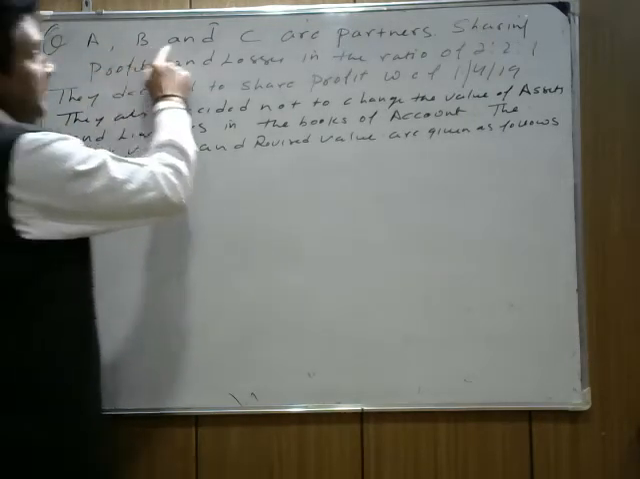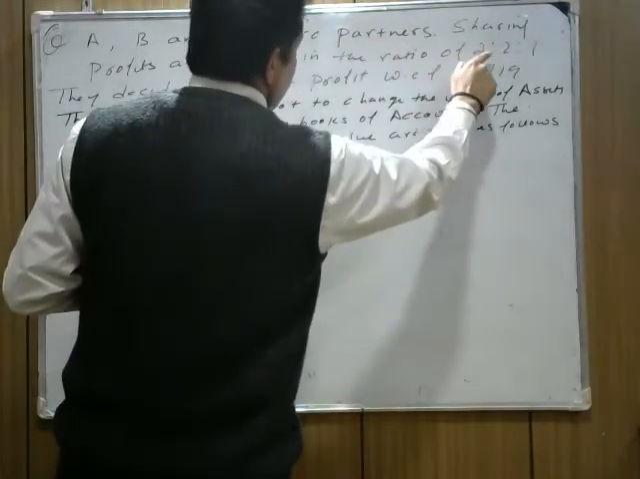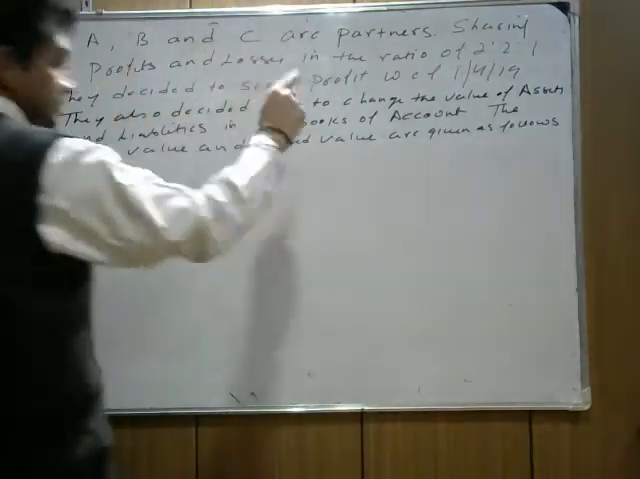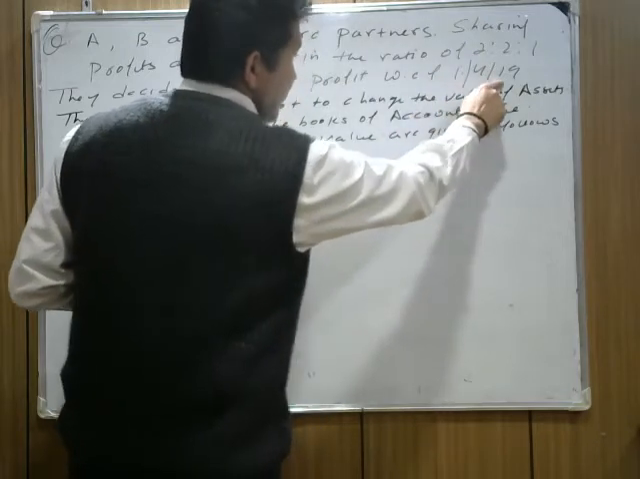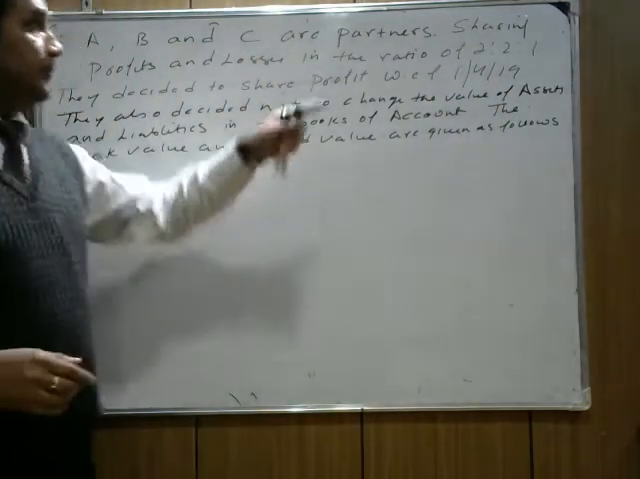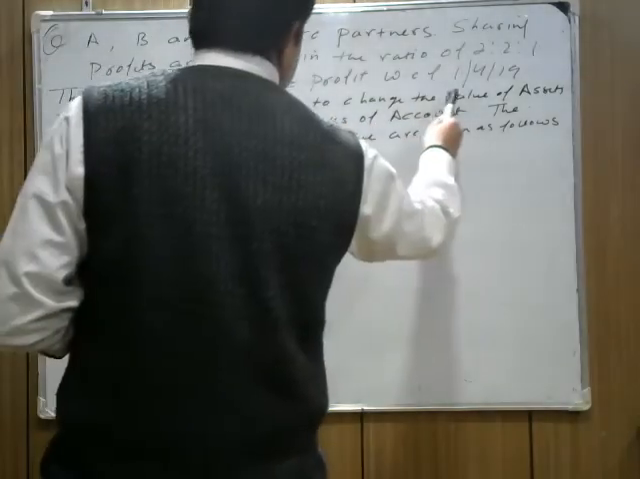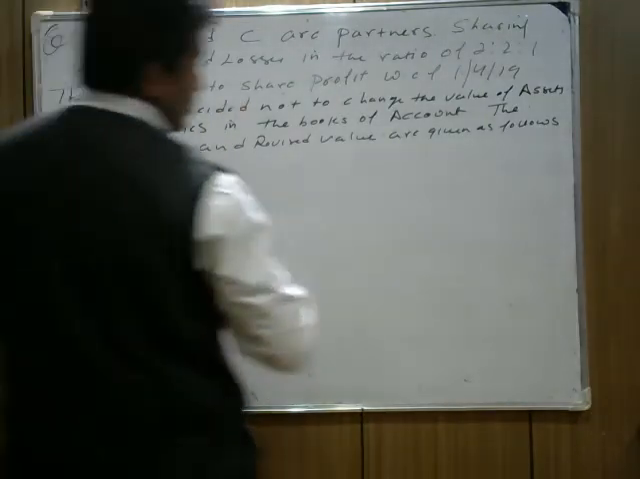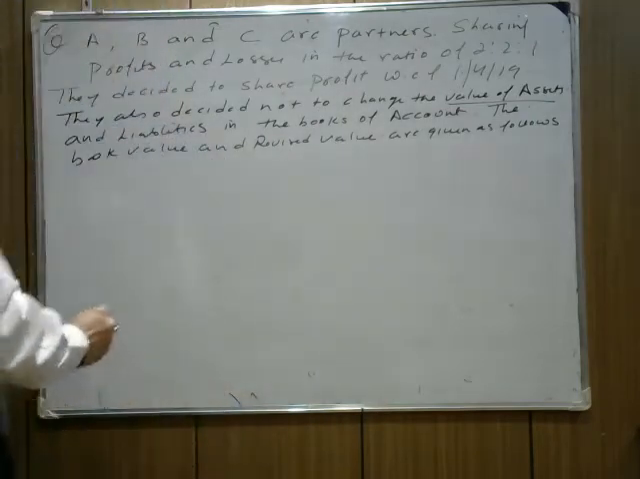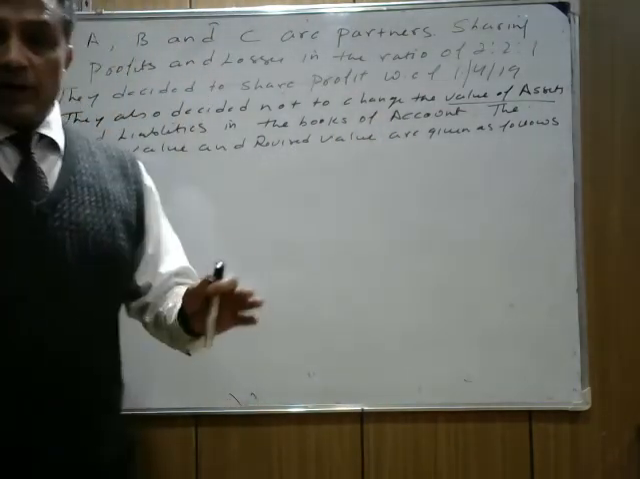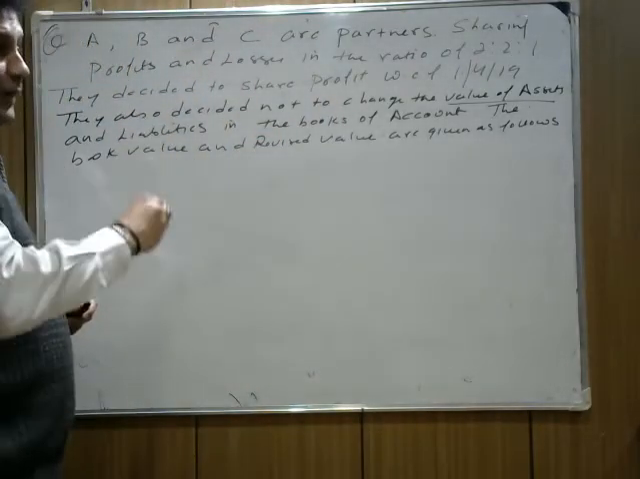Question is: A, B, and C are partners sharing profits and losses in the ratio of 2:1. They decided to share future profits with effect from 1st 4/19. Okay, it means they changed the ratio from 1st April 2019. They also decided not to change the value of assets and liabilities in the books of account. This is an important point, please note down. It means they are not showing the revised value. They are happy with the old value.